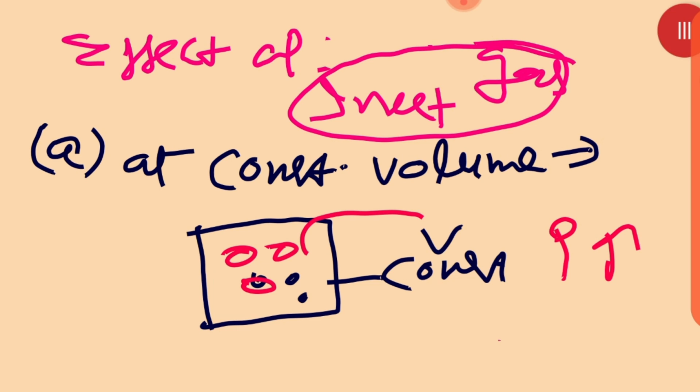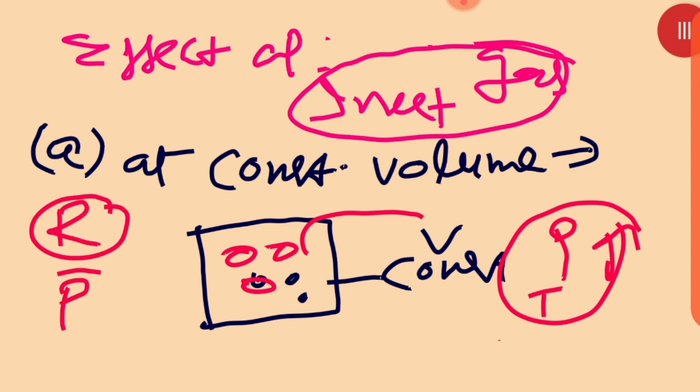Once again I am explaining what they are saying. When the volume is constant, we are adding the inert gas at constant volume. So beta, the inert gas we have added to the reaction mixture in equilibrium, then the total pressure of the system is going to increase, but the individual pressure of reactant, individual pressure of product, individual concentration of reactant, individual concentration of product will remain the same. So we will say at constant volume there is no effect of the addition of inert gas.